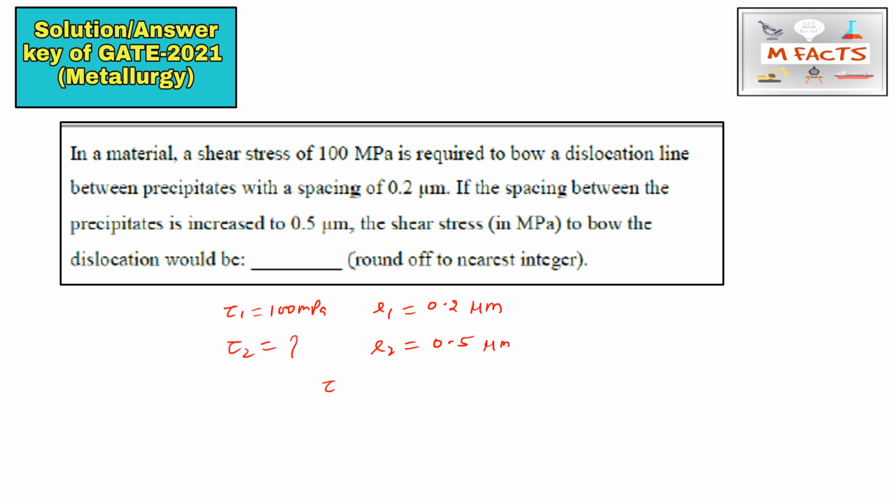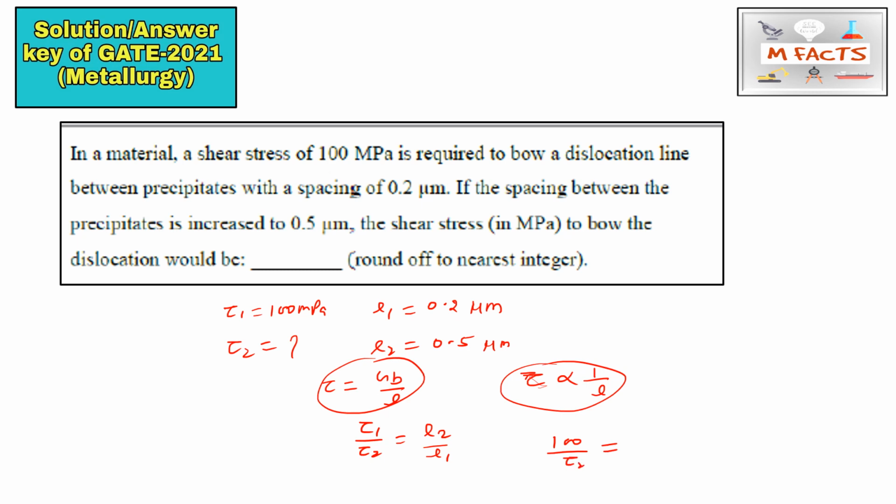You know tau equals G b by L is the stress required to bow a dislocation line. From here you get the relation that tau is inversely proportional to the precipitate spacing. So tau 1 by tau 2 equals L2 by L1. Tau 1 is 100, we need to find tau 2, L2 is 0.5 and L1 is 0.2. From here you can find 200 by 5, so you will get 40. So the correct answer for this question is 40 MPa.